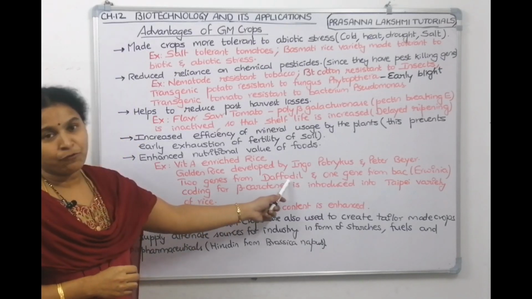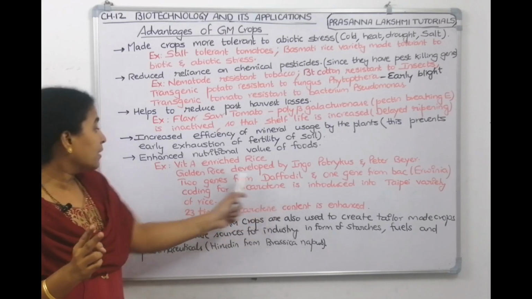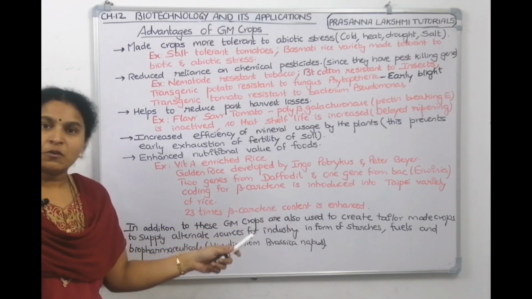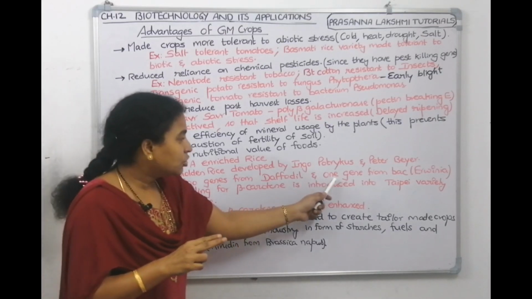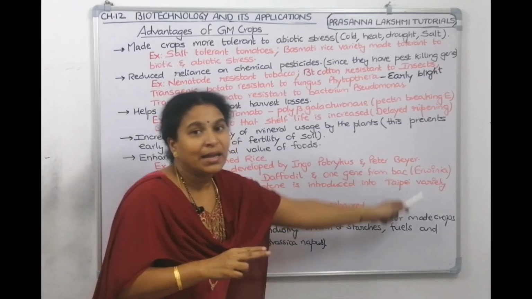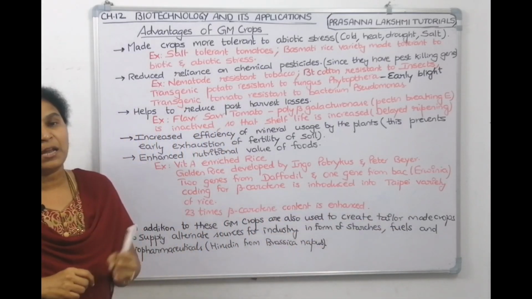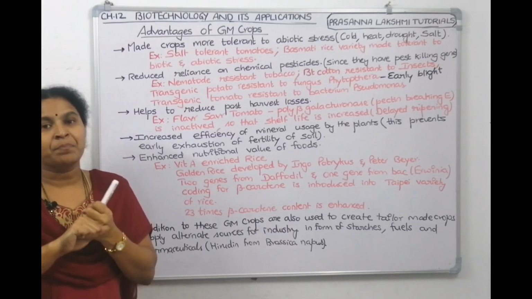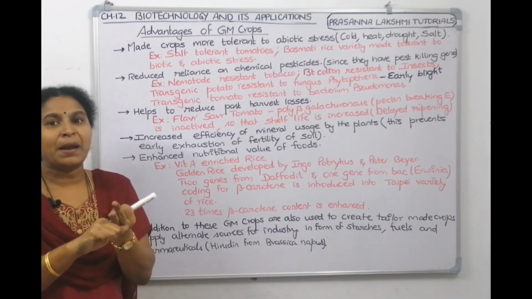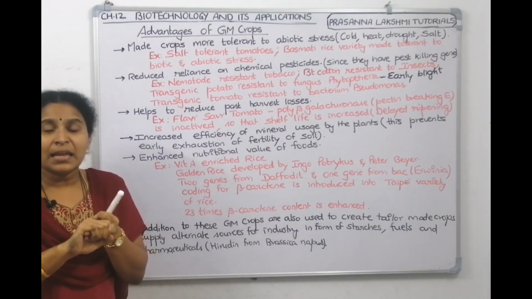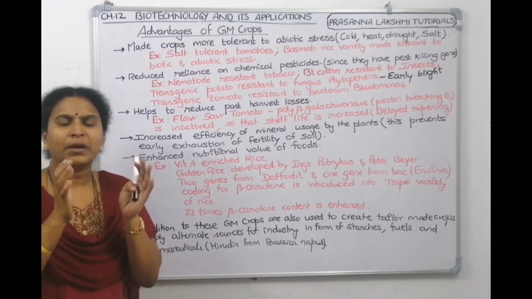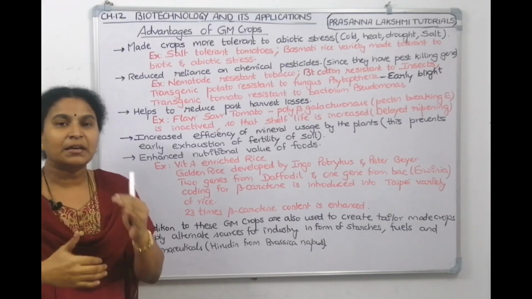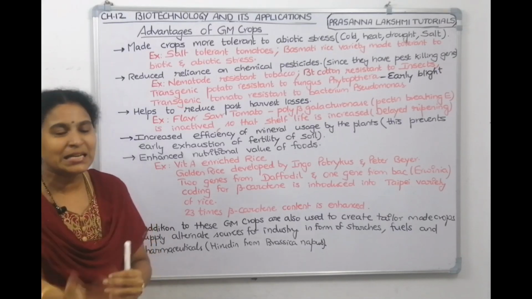One source is the daffodil plant. From the daffodil plant, they collected two genes which code for beta carotene. And the third gene is from a bacterium called Erwinia. Bacteria also produce vitamin A. So, one gene coding for beta carotene was collected from Erwinia, and two genes were collected from the daffodil. They introduced them into a particular variety of rice where the beta carotene genes are expressed easily.